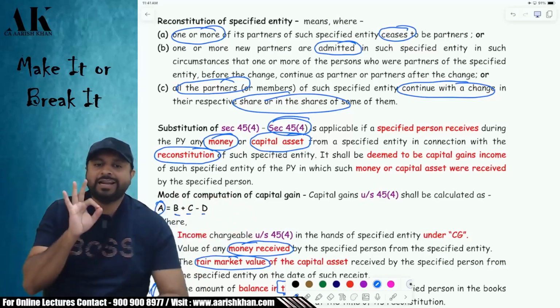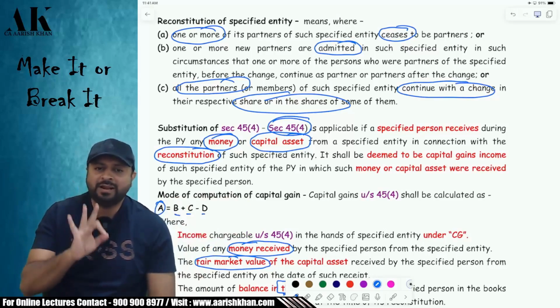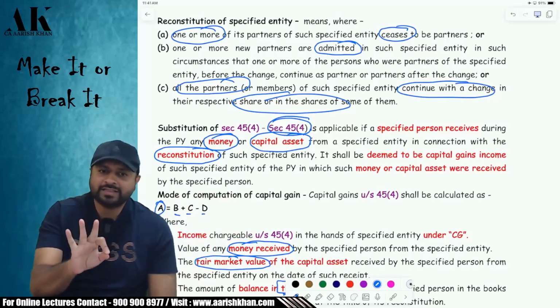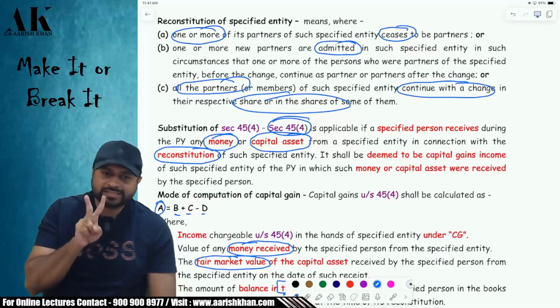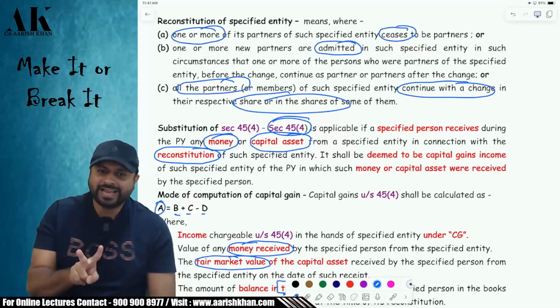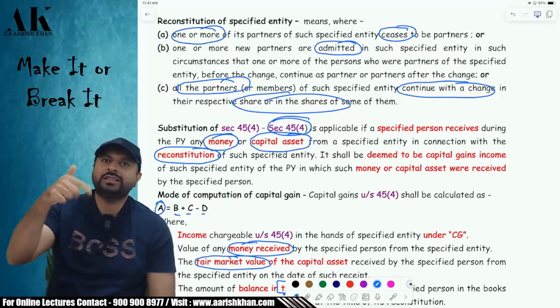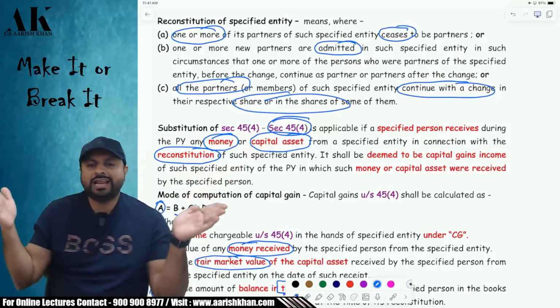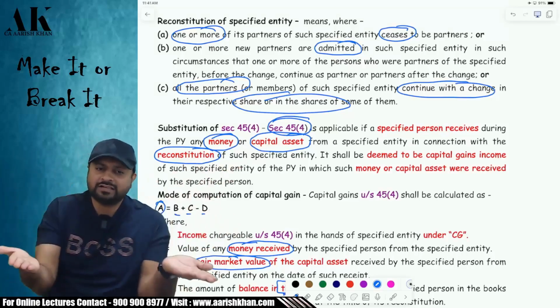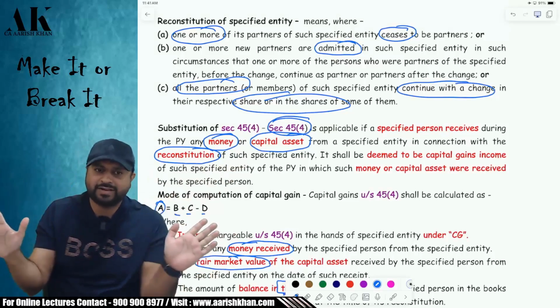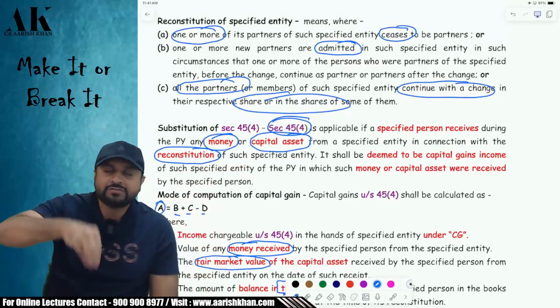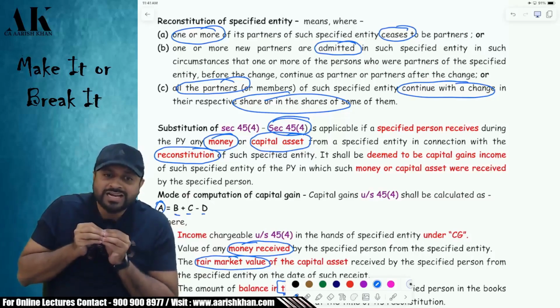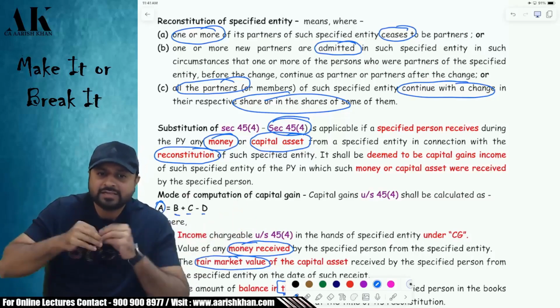Remember, how many lands were there in the firm? 3 lands were there. 3 partners were there. 3 lands were there, 3 partners, 1 partner went. 2 partners still there? Yes. 2 lands still there? Yes. Assume that all the lands were revalued by 20 lakh rupees. Earlier, all the lands were 50 lakhs. Then all the 3 lands were revalued by 20 lakhs, making it 70 lakhs. Now, whatever capital gains will come in 45(4), what will you do? You will attribute that to the remaining assets of the firm.